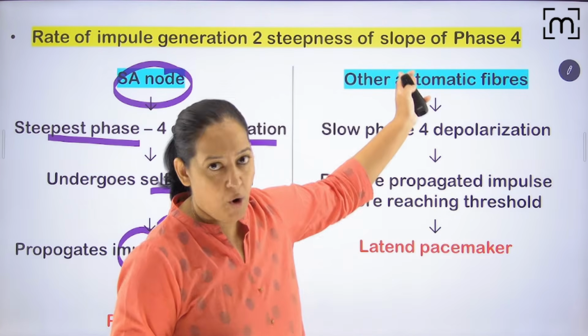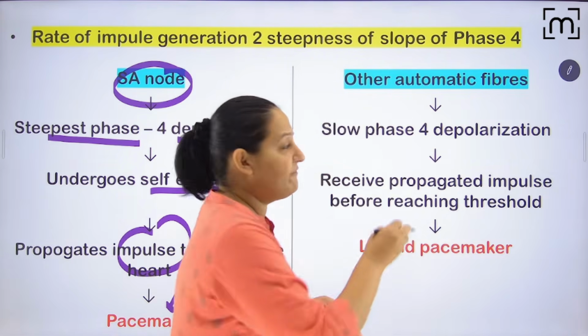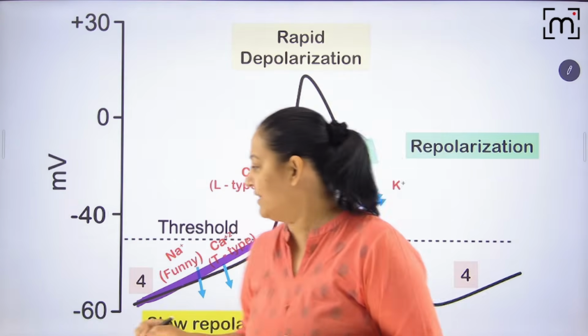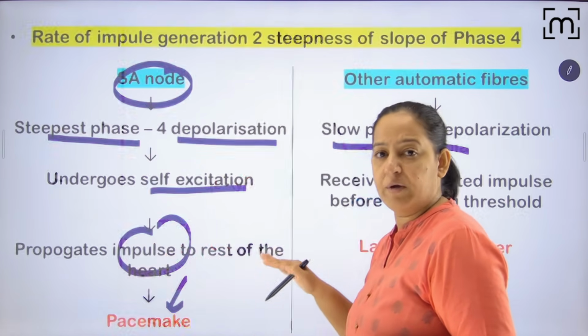That's why this is the main pacemaker, the real pacemaker, the SA node. And all the others, by which I mean the AV node, bundle of His, and Purkinje fiber, have slow phase 4 depolarization. The slope is not that steep. The slope is relatively flat. So they are slow.